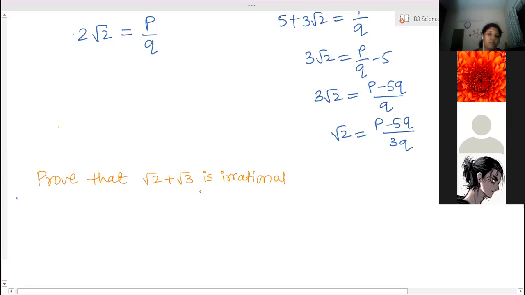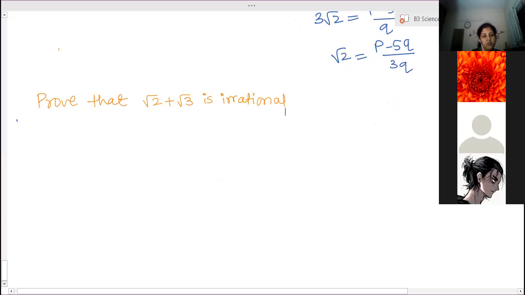And in this question, I think we have to take root 2 plus root 3 equal to P by Q and then square both sides. Ma'am, in this, should we prove that root 2 and root 3 are irrational and so on? The sum of two irrational numbers cannot always be irrational. It can be rational or it can be irrational. Everyone completed?